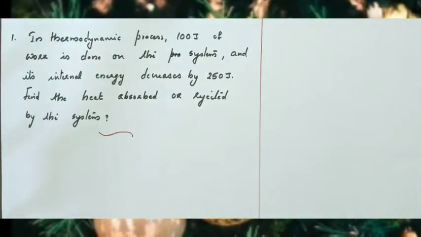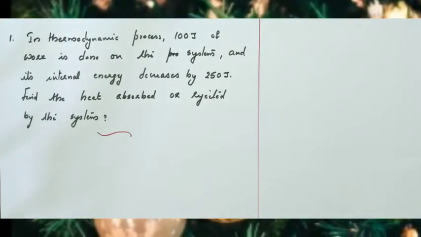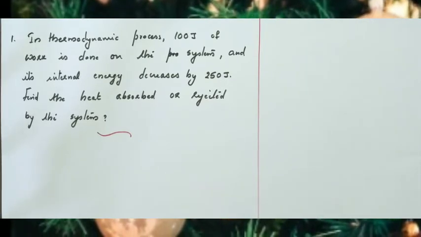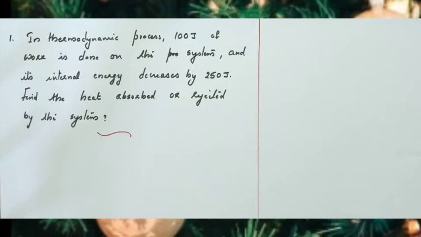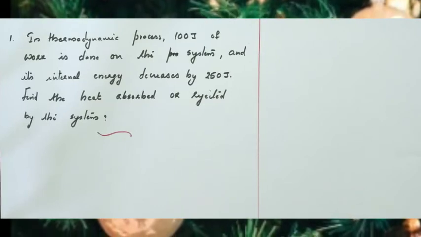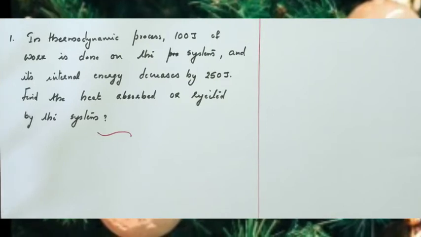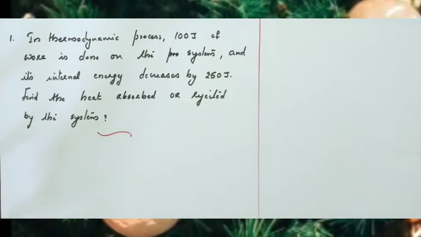Thus we have completed the chapter thermodynamics. Now we can do some numericals relating to the chapter. In a thermodynamic process, 100 joule of work is done on the system and its internal energy decreases by 250 joules. Find the quantity of heat absorbed or rejected by the system.